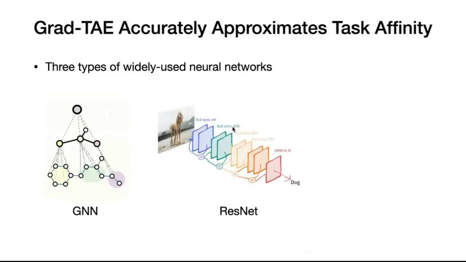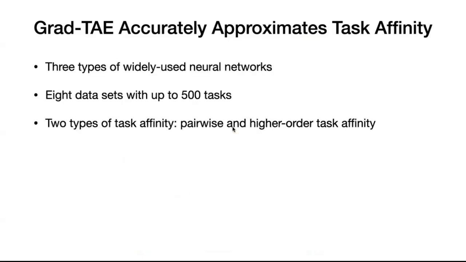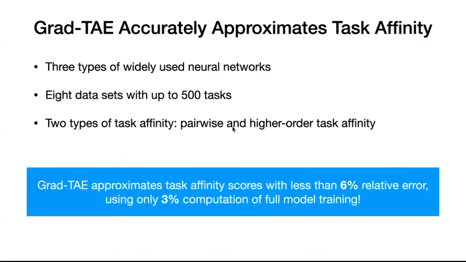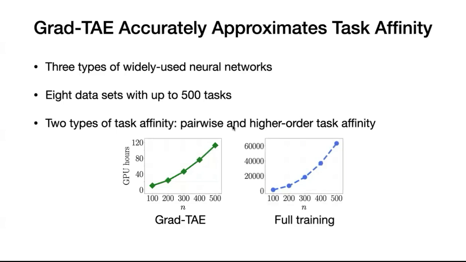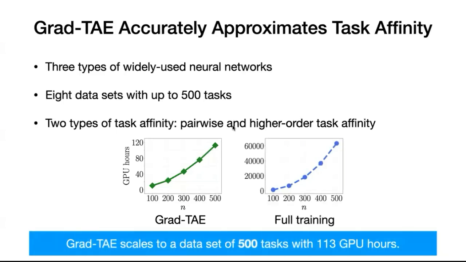To evaluate the method, we consider three types of widely used neural networks, including graph neural networks, ResNet, and the T5 model. We use 8 datasets and estimate both pairwise and higher-order task affinity scores. We show that GradTIE can approximate true task affinity with less than 6% error, while using only 3% computation of full model training. Further, our method can scale to a dataset of 500 tasks using less than 113 hours, when full model training is not feasible.